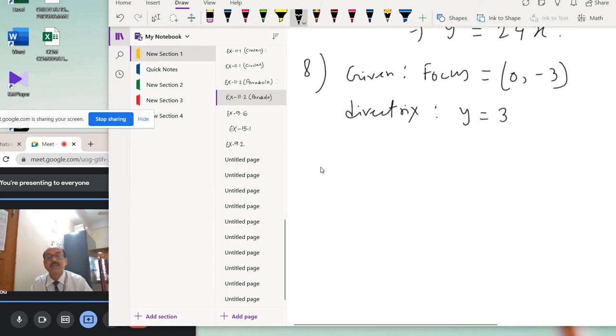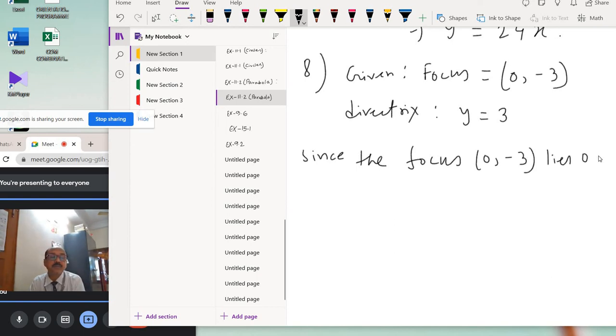Okay, so since the focus (0, minus 3) lies on the y axis because the x coordinate is 0. Okay, lies on the y axis.